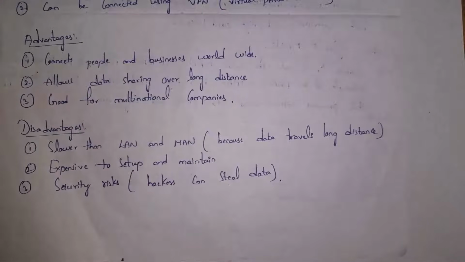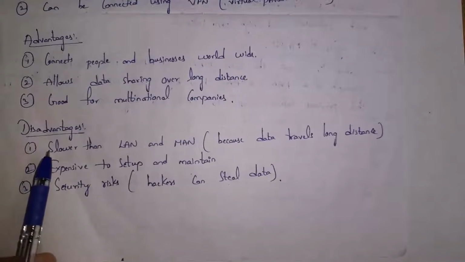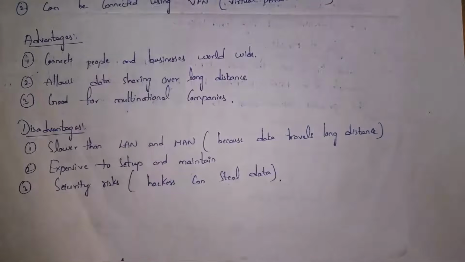Next, these are the disadvantages. The first one is that it is slower than a local area network and a metropolitan area network. Guys, if you consider LAN, it will cover only a single area, like a single building, so data will be transferred very fast. Whereas in WAN, data will travel over a long distance, so data transfer is slow when compared to LAN and metropolitan area network.